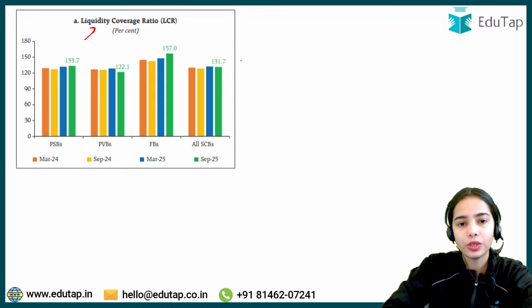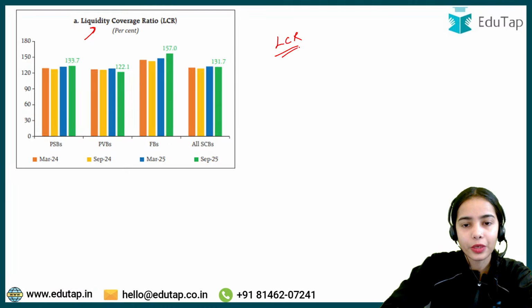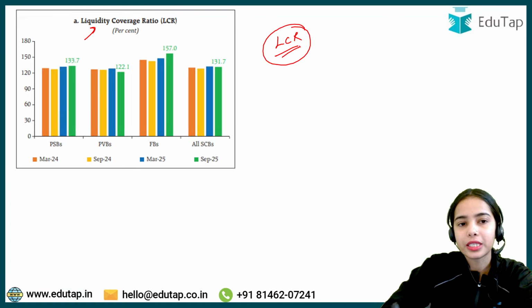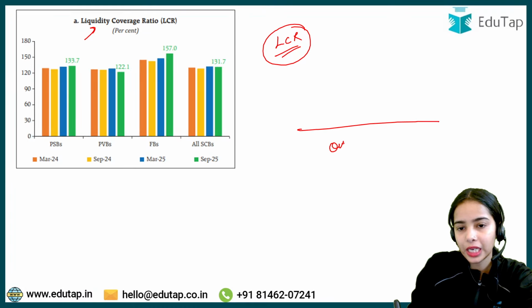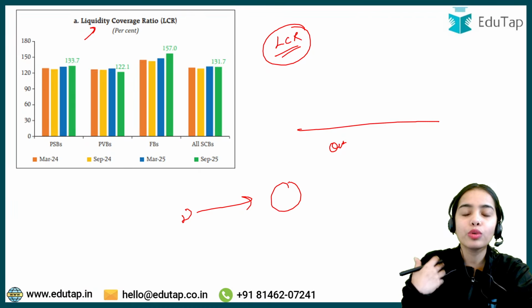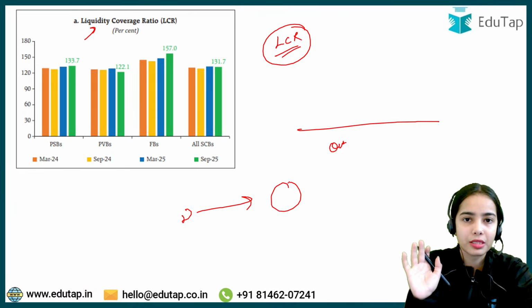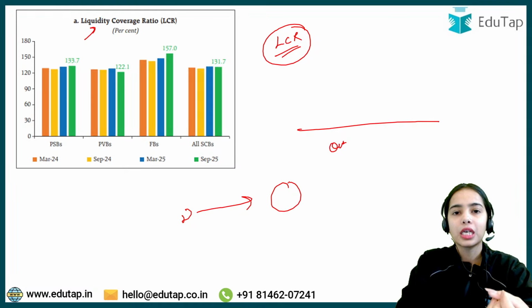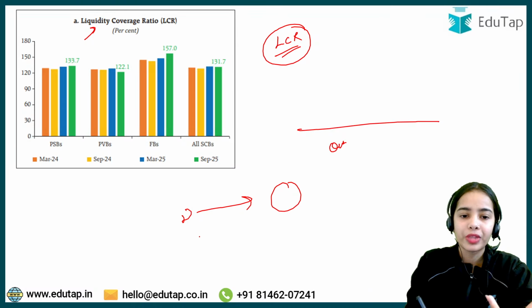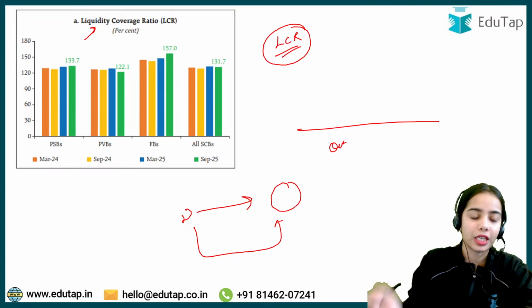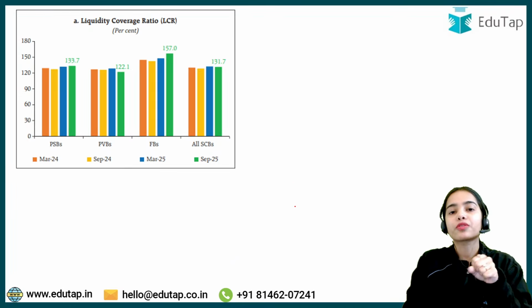Liquidity coverage ratio here. See, LCR. What is the liquidity coverage ratio? See, the liquidity coverage ratio shows that if there is an outflow, if the depositors have deposited their money, they will ask for the money back, right? They are not just going to keep the money with the banks. They will take the money back whenever they require. So depositors do ask for their money back.